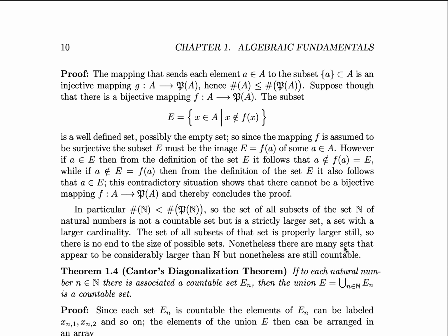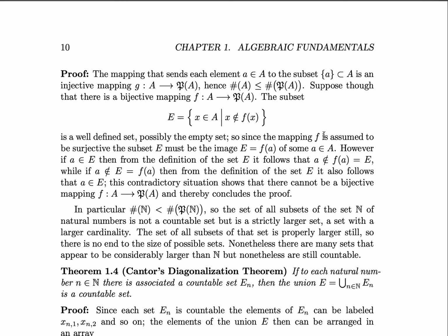The mapping that sends each element a to the subset {a}, the subset whose only element is a, is an injective mapping g from A to the power set of A. We note that A includes elements, while the power set of A includes subsets. So we have an element being mapped to a subset. Hence, we have that the cardinality of A is less than or equal to the cardinality of the power set of A, since we have an injective mapping.